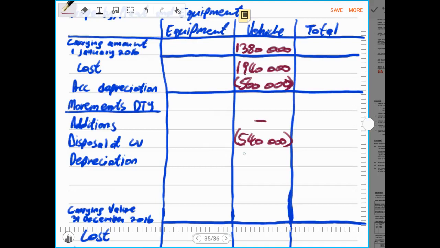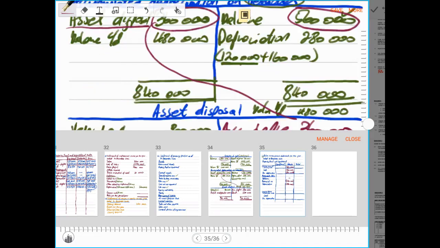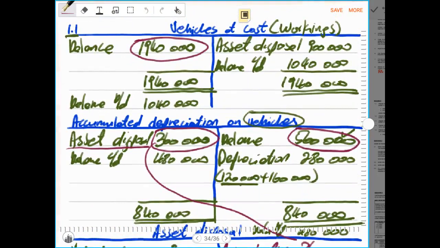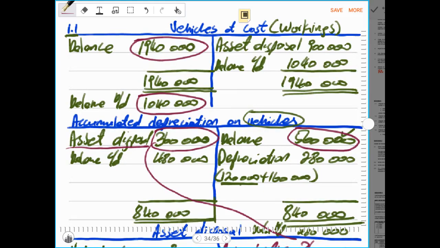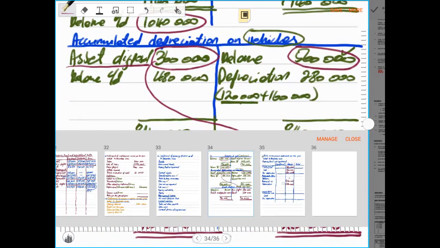Then we also record the depreciation for these assets being 280,000 rands. Then at the end of the year, we record the cost of this asset, and that is the closing balance from the ledger account. Closing balance is 1,040,000 rands, the closing balance of the motor vehicle, and it will be recorded straight in the PPE note.